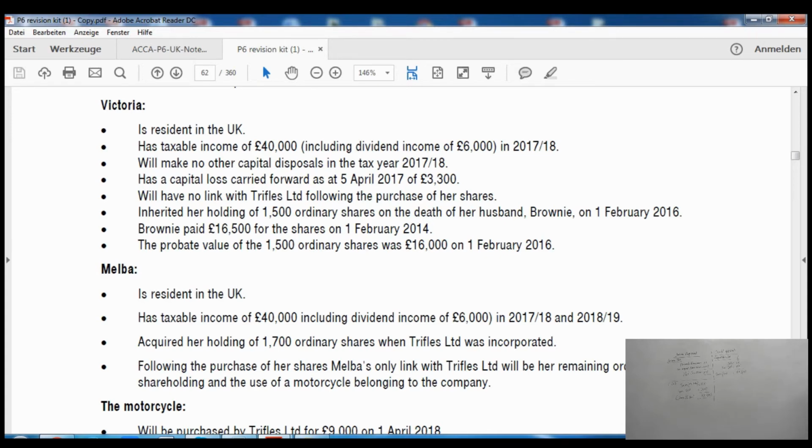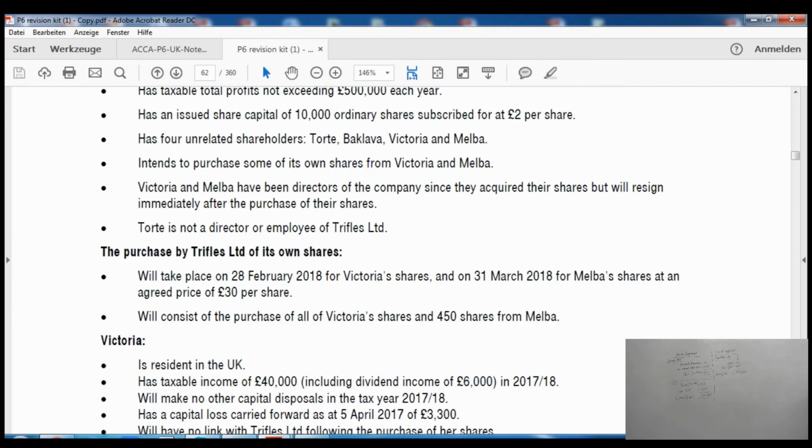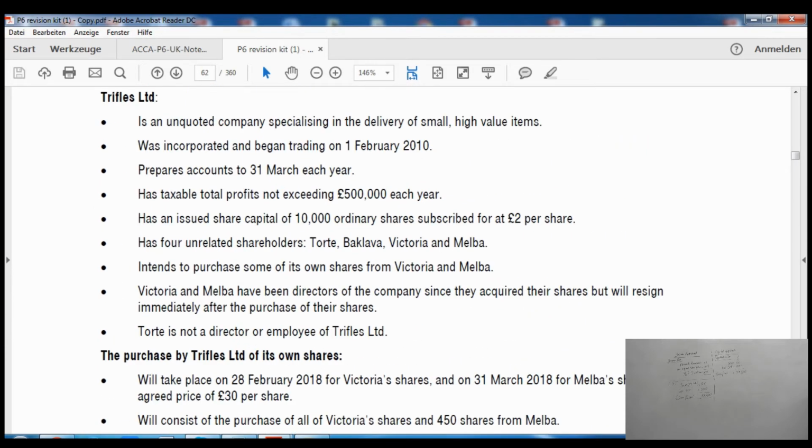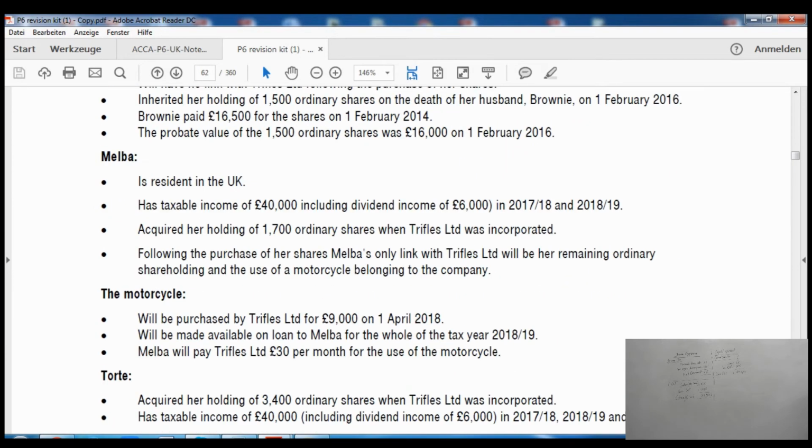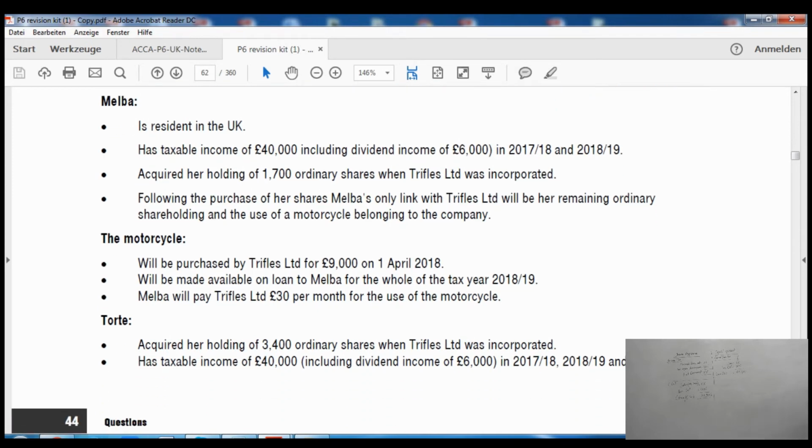It was incorporated in 2010 and the shares are being sold in 2018, so the minimum ownership of 5 years is satisfied because it has been owned more than 5 years.